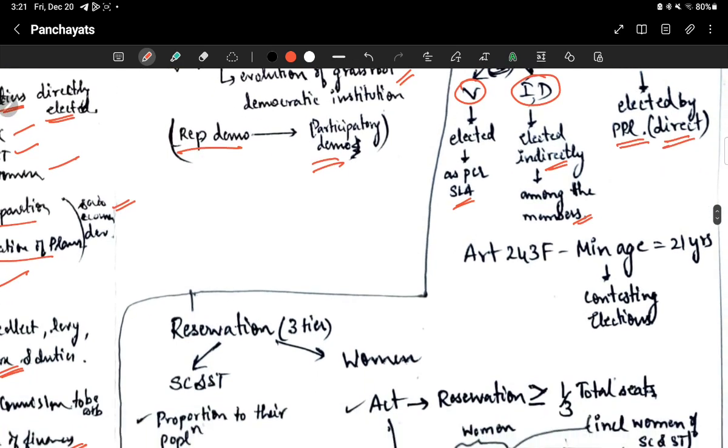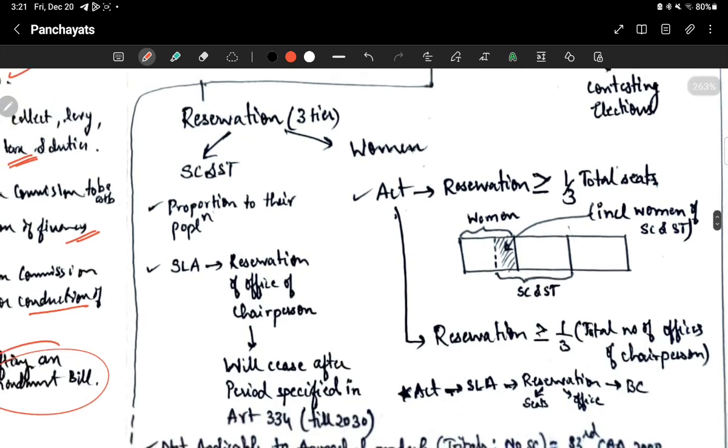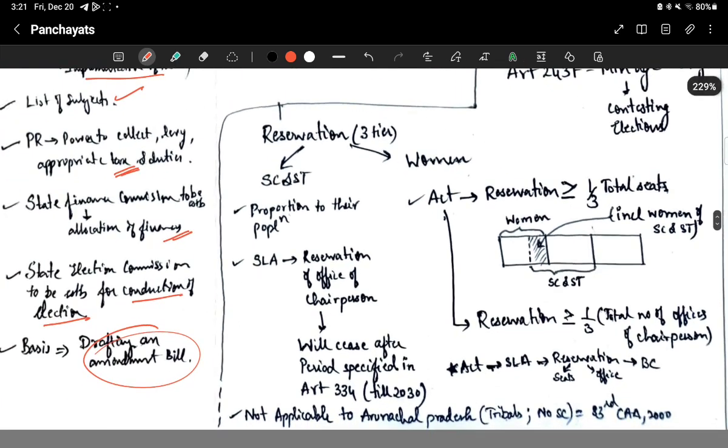Okay. Then Article 243F prescribes the minimum age for contesting elections, which is 21 years. Now, reservation for all the three tiers, V, I, D. Reservation is given to SC, ST, women, and also OBCs, but I'll come to that. First, we will see SC and ST. They will be given reservation in proportion to their population.